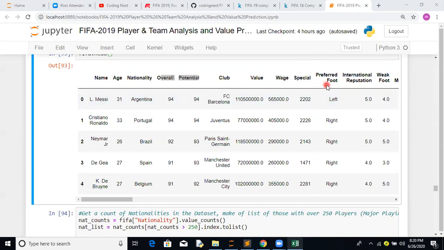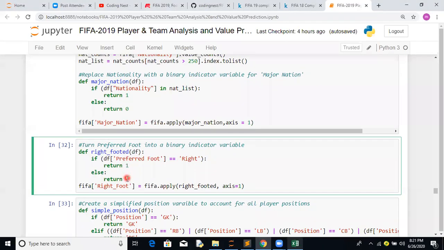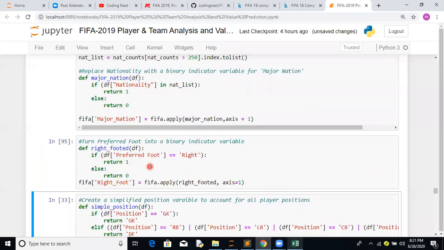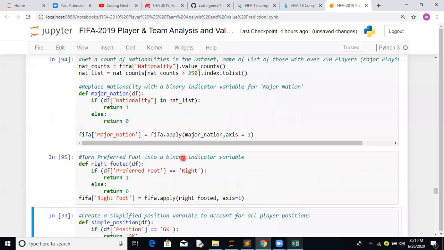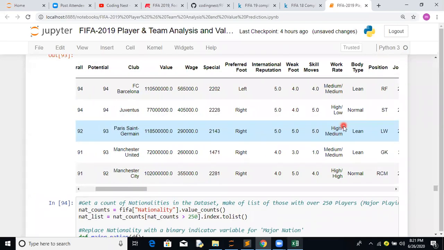Preferred foot, yeah, I think that's good. Left, right. So let's see how to convert it into 0 and 1. We have written a simple function: right we have made a 1, and left we have made a 0, and we have created one more feature, right foot. Now with this new feature available, we are going to remove the preferred foot. Okay, now coming back to international reputation, yes. Weak foot, yes. Skill moves, yes.